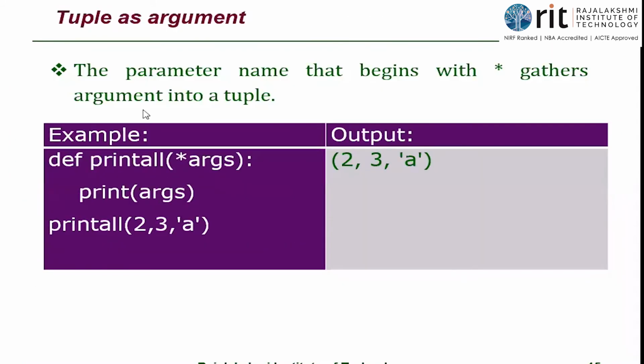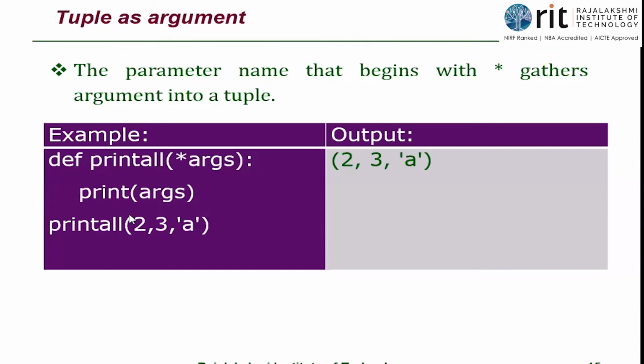And one such important concept is the tuple argument. When I write a real-time application, if I'm not aware of the number of values that will be involved in a function, I can directly use the tuple concept here. See, star args, where args is a variable name here, just used to define. With the asterisk, it is understood that this particular parameter is of tuple type, and it is going to have a collection of values. Print_all is a function name. Outside the function, when it is called, print_all of 2, 3, a passes 3 values. Print_all of 2 passes 1 value. Print_all of 2, 3 passes 2 values.